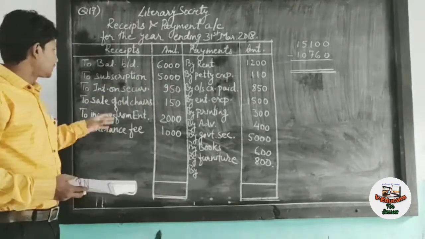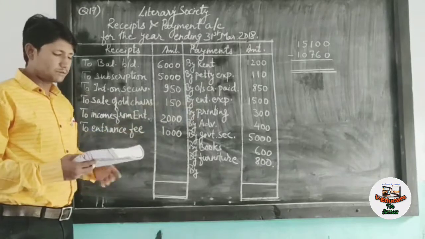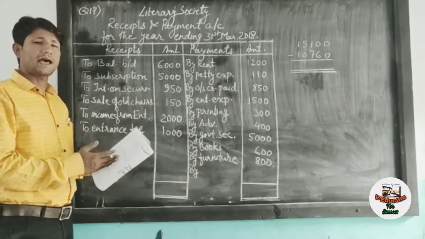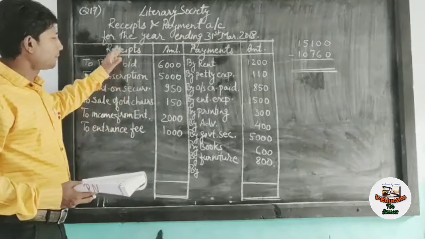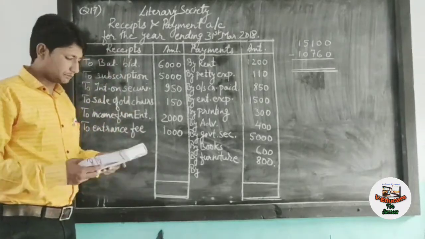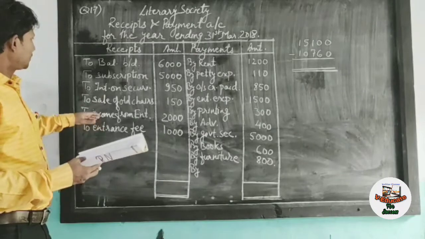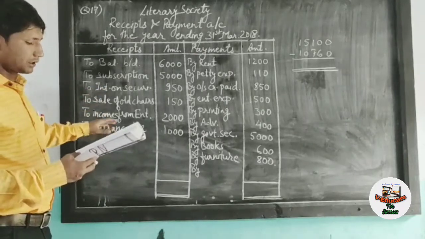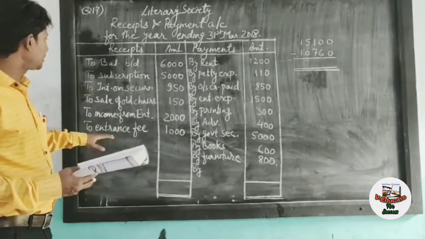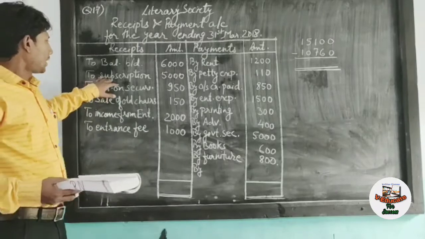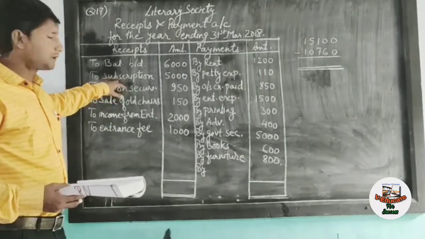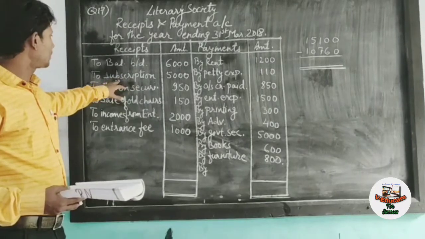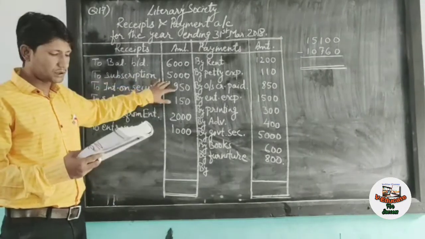Then next, these other items, you will find in the cash summary given below the balance sheet in the question. First of all, it is written subscription received. As they have received the subscription, it will enter in the receipt column, to subscription 5,000.